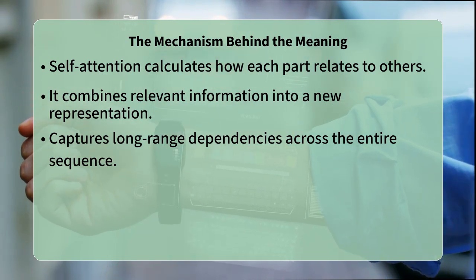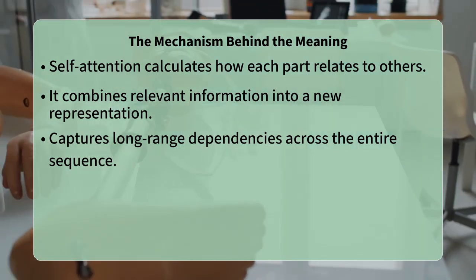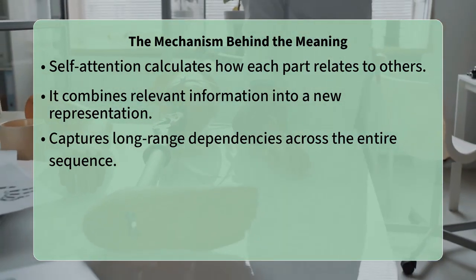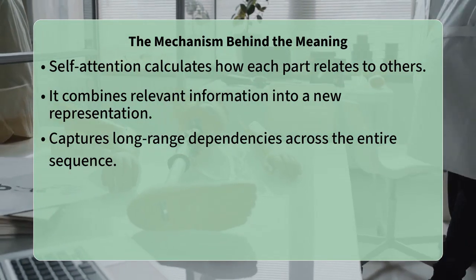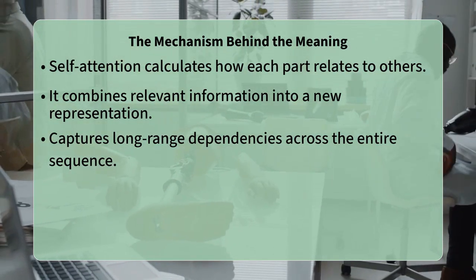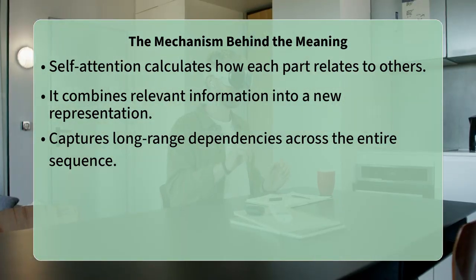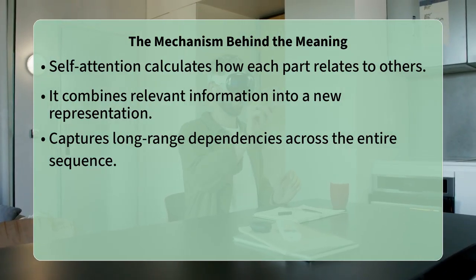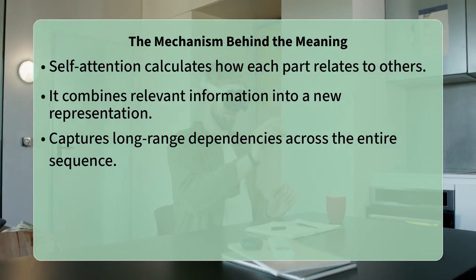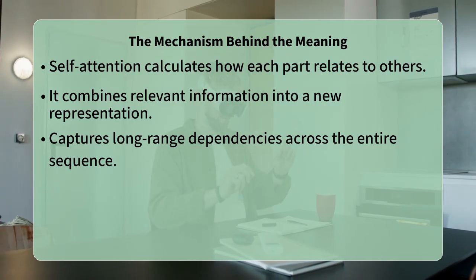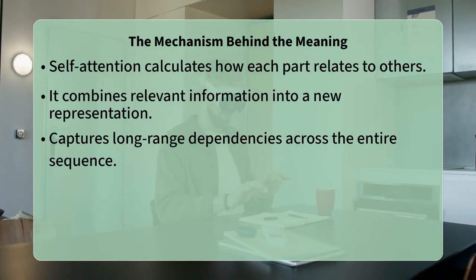This powerful representation emerges because the self-attention mechanism specifically computes an alignment or relevance score between each element and every other element in the input sequence. For instance, when processing a word in a sentence, self-attention looks at all other words to determine how important they are to understanding the current word.